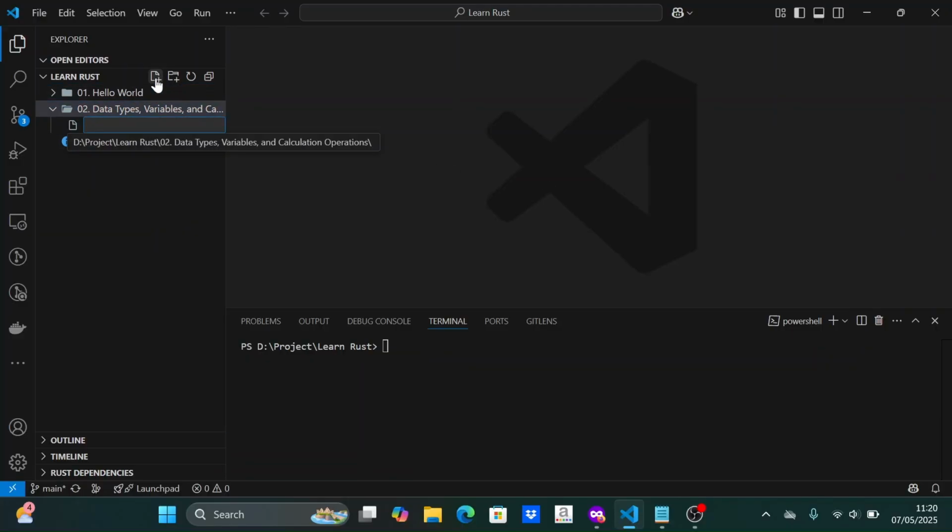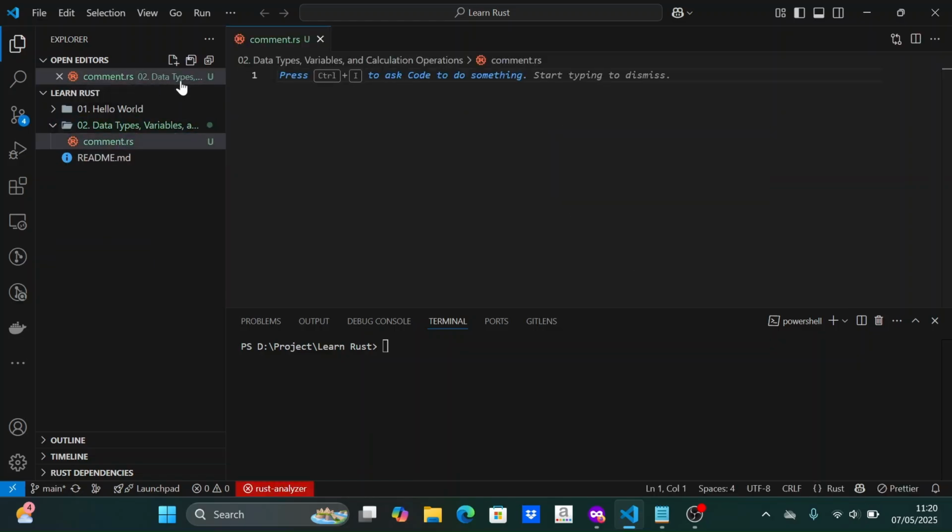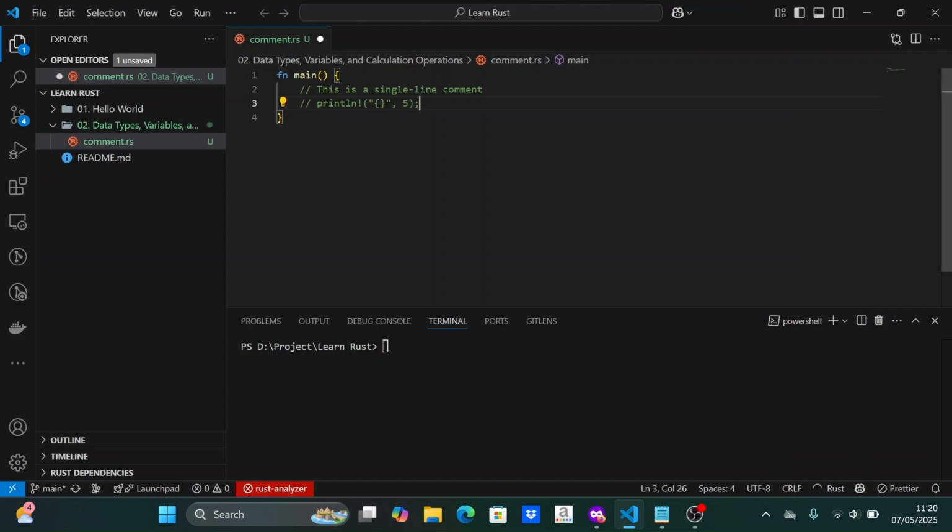Create a new file named comment.rs. Then I will create the main function, which is where the program starts. A program comment is a part that is not executed by the program. Comments are used to clarify program information, documentation by the author, and so on.